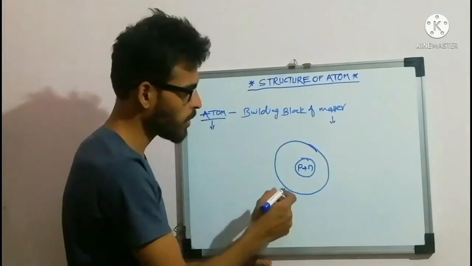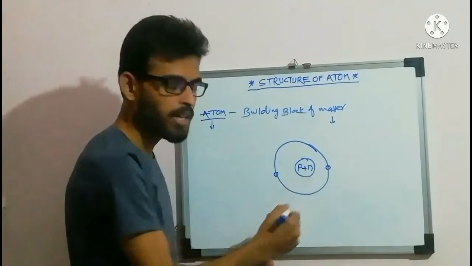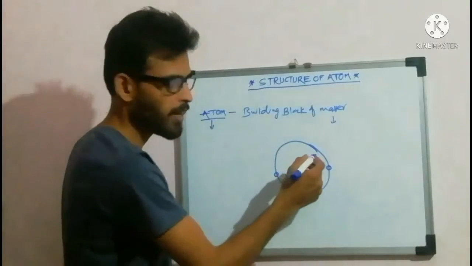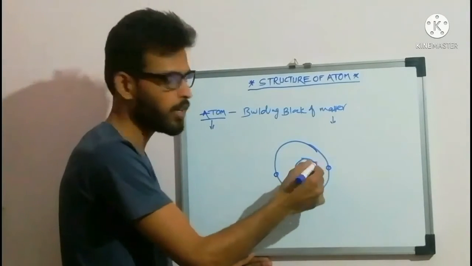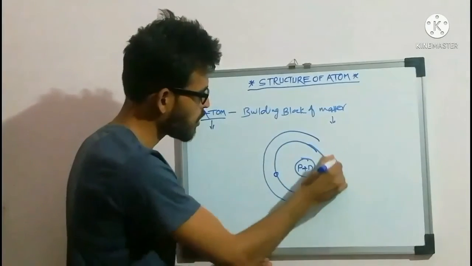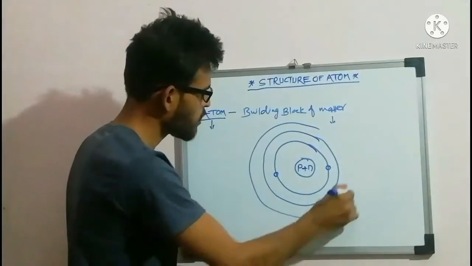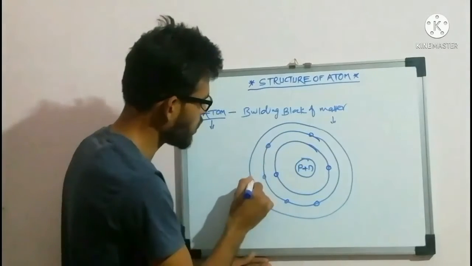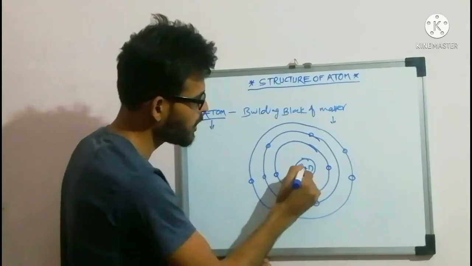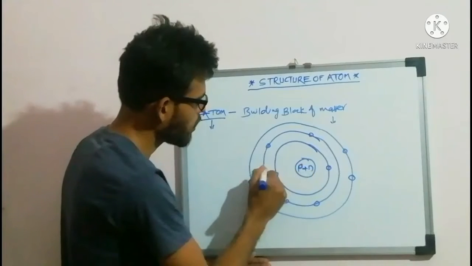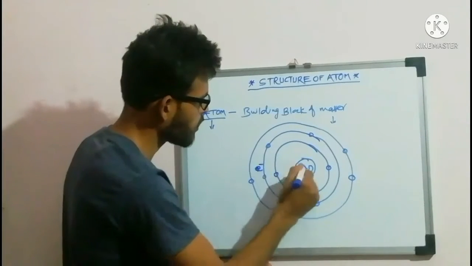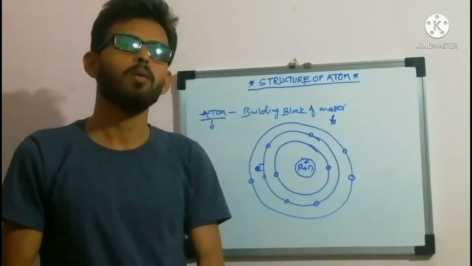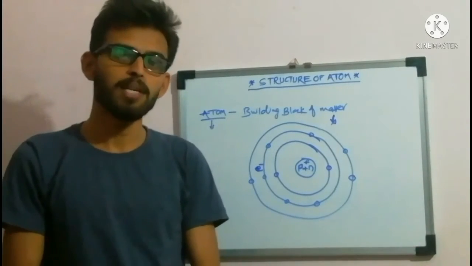Electrons are revolving around the nucleus like this in different shells. It is not a single shell; there are multiple shells or orbits in which electrons move around the nucleus. This is another orbit, and this is another orbit. Here you can see different electrons revolving around it. This is the proton plus neutron, this is the negative charge electron, and this is the positive charge proton. So through this study we have understood that the atom is electrically neutral.